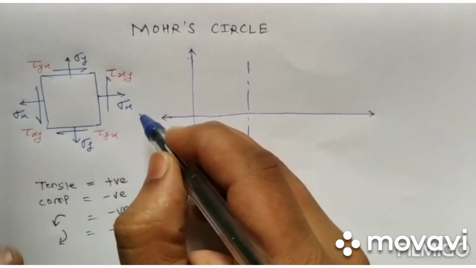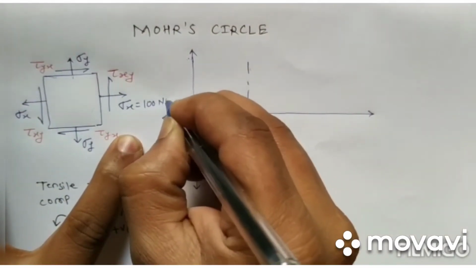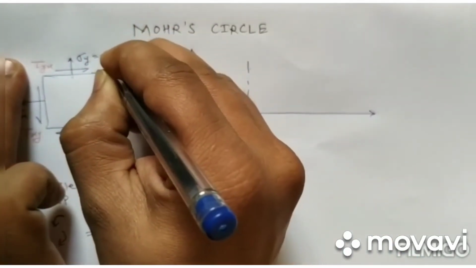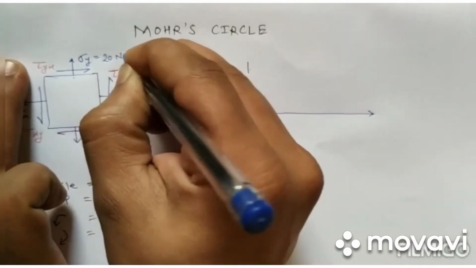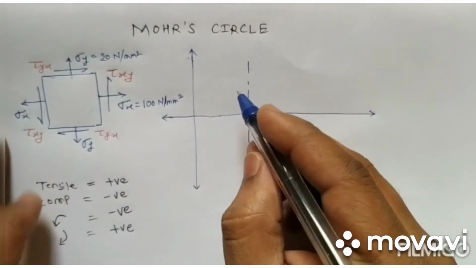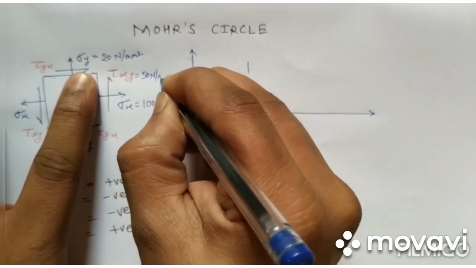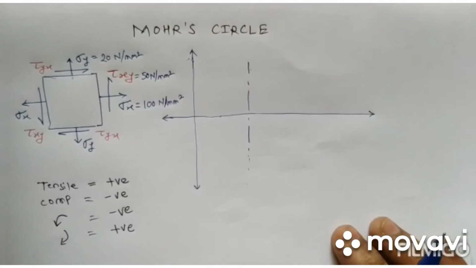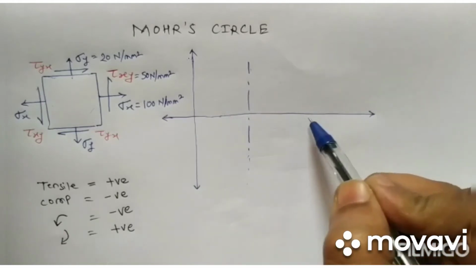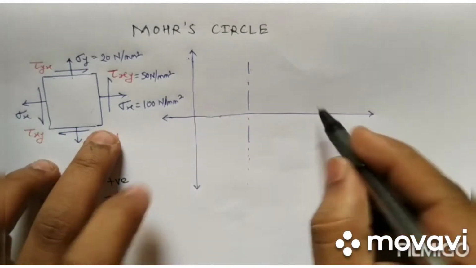So first let's consider sigma x is 100 Newton per mm square, sigma y is say 20 Newton per mm square, and tau, let's consider it is 50 Newton per mm square. So we are considering these values just to represent it on a circle. So first point is sigma x. Now